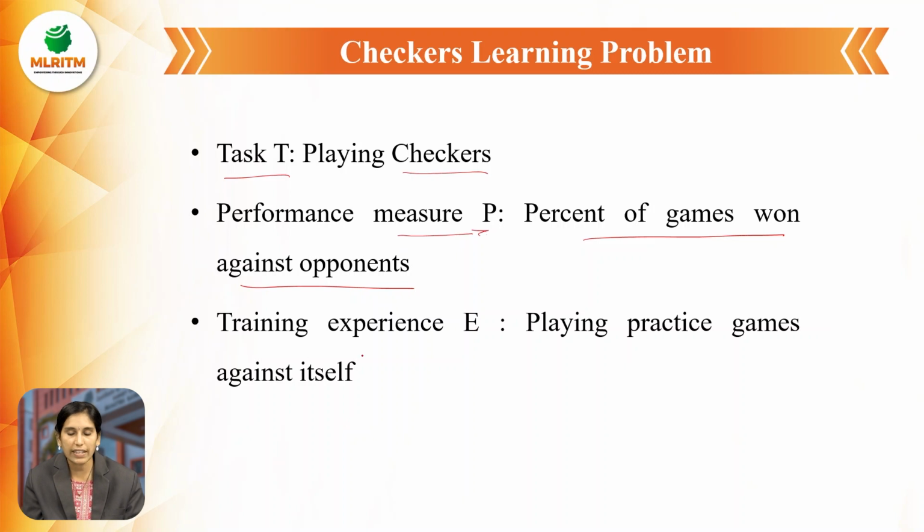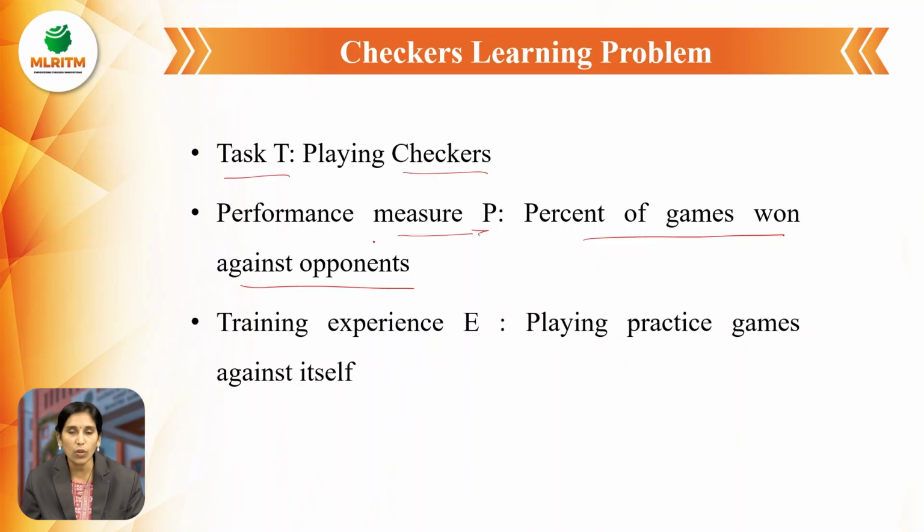Next, the training experience. How do we get the training experience? By playing practice games against itself. First of all we play practice games against itself, which is useful for winning against opponents. So we are improving our performance by training on that experience.